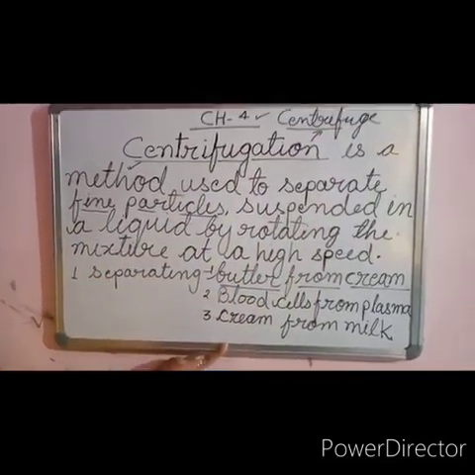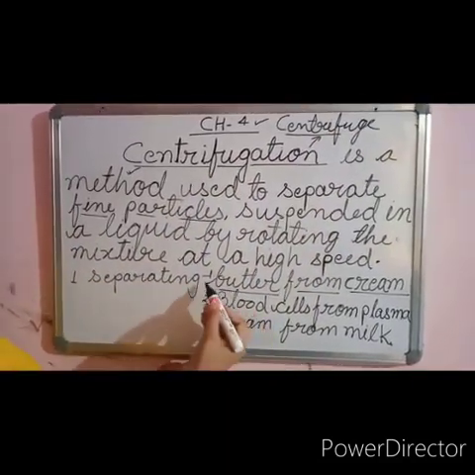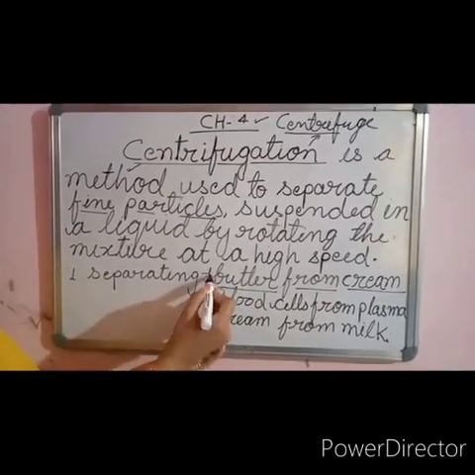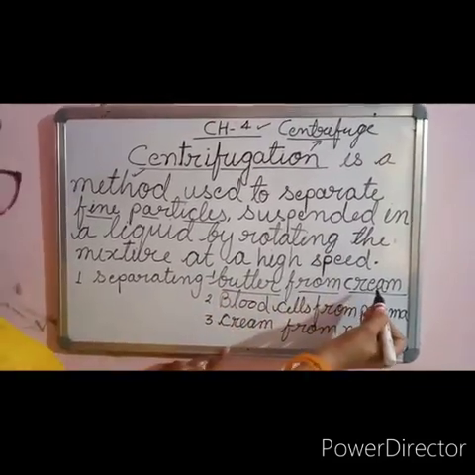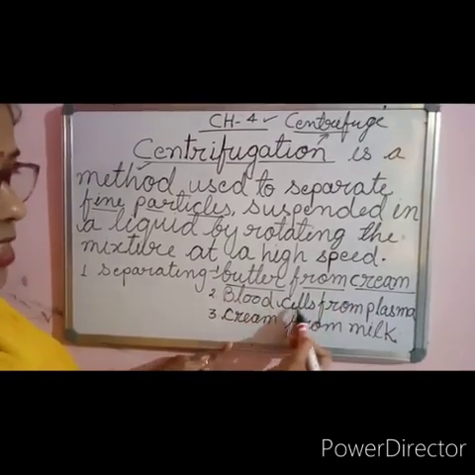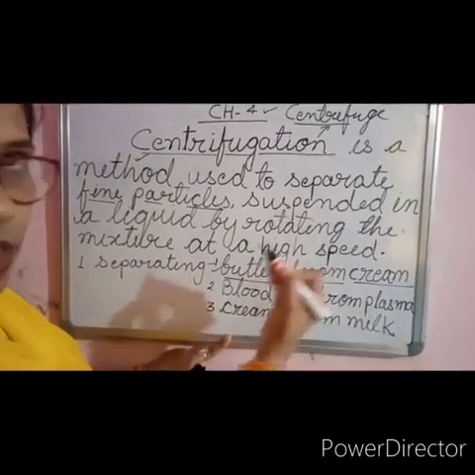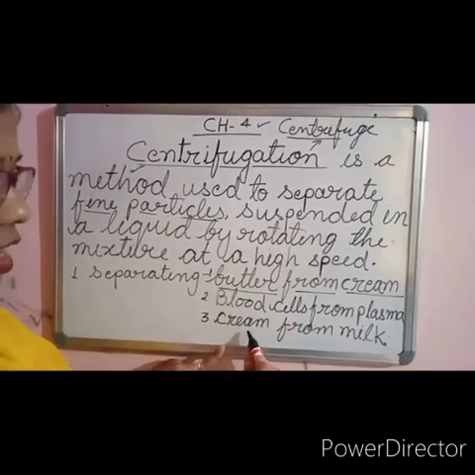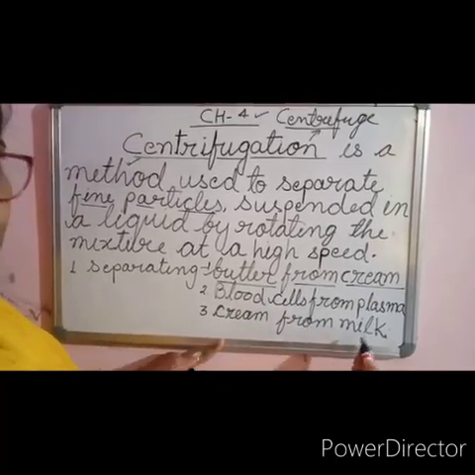What is separated by this method? Look at here, I have written the examples. Number 1, butter from cream. Blood cells are separated from plasma. Next one, cream is separated from milk.